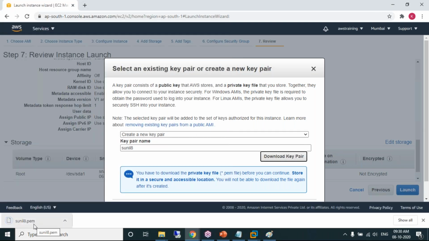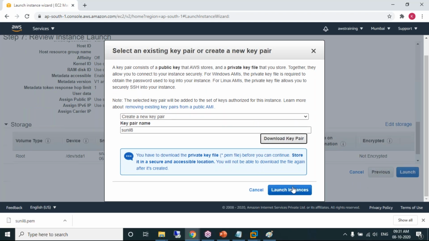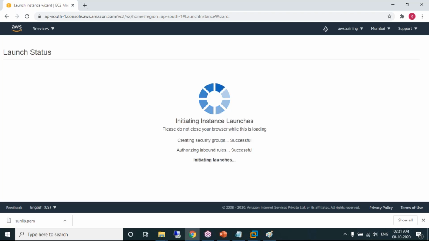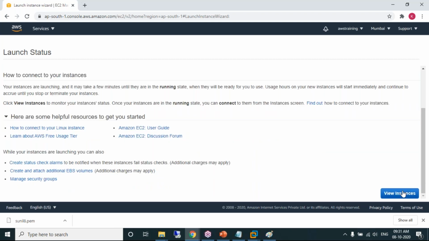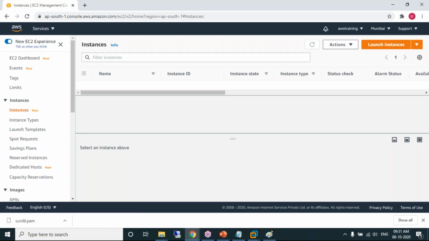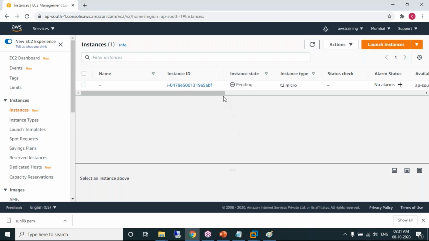Please look at the file extension .pem. View instances. I'm done with creating the machine. Please observe.